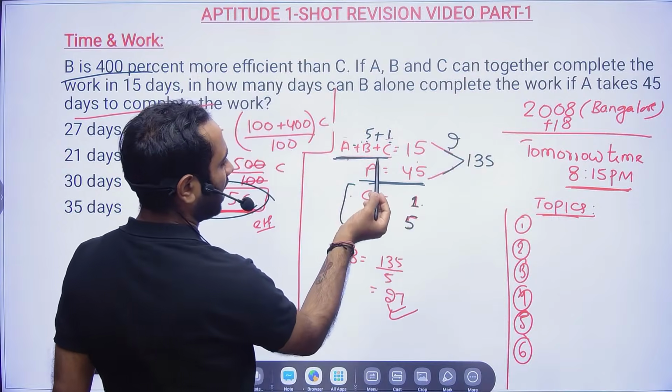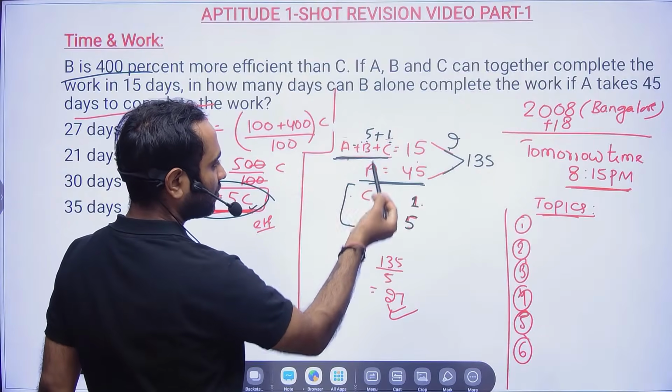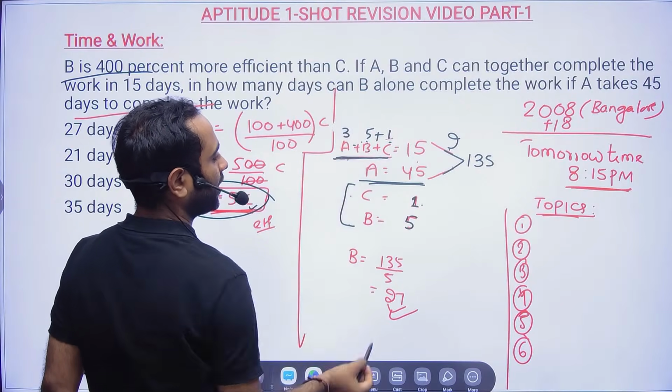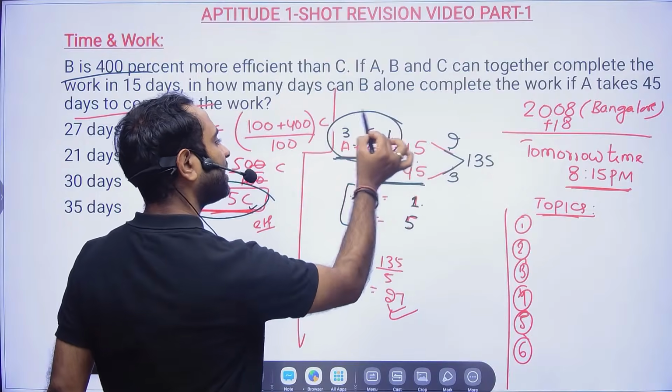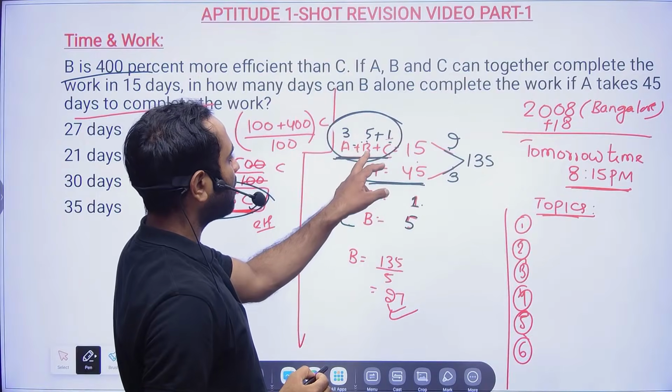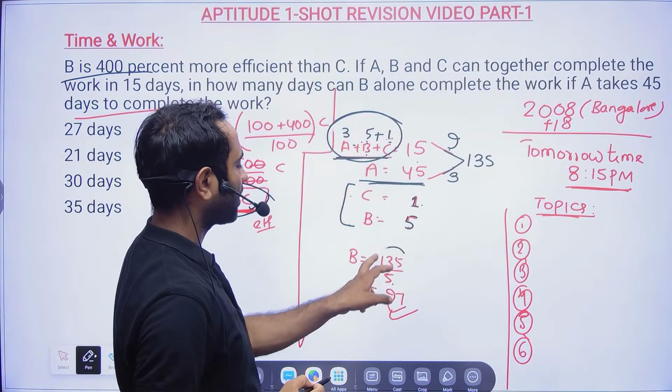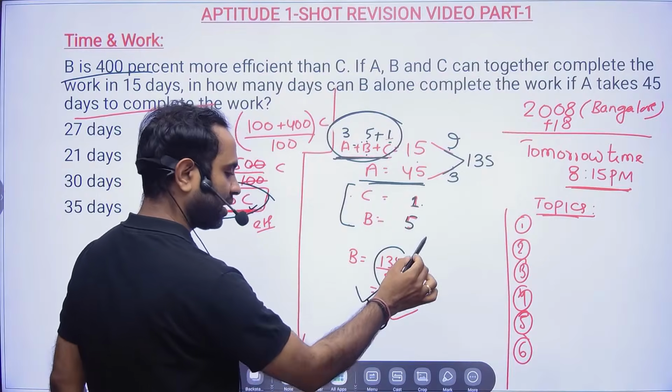In this case, what will happen? B I already know, C I already know, A will become 3. A is 45, so this is 3 times. So I am able to get this proper data. Now B can complete 5 work in a day. So for completing 135 work, B will be taking 27 days.